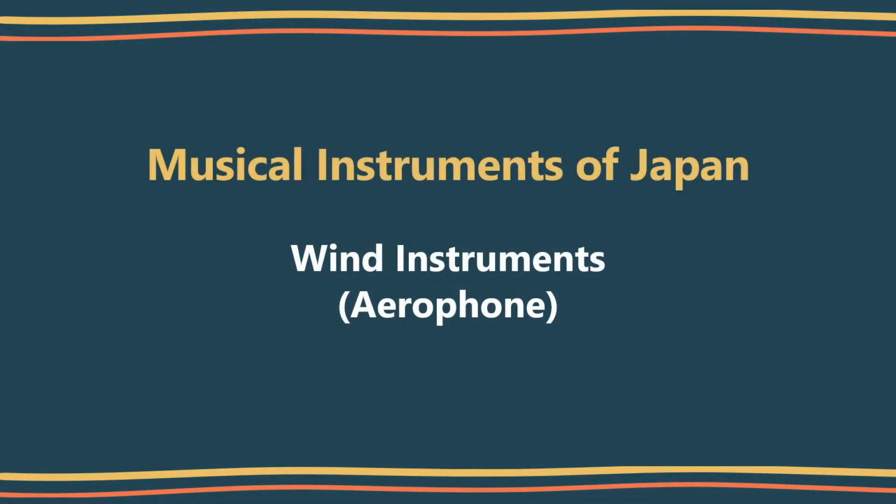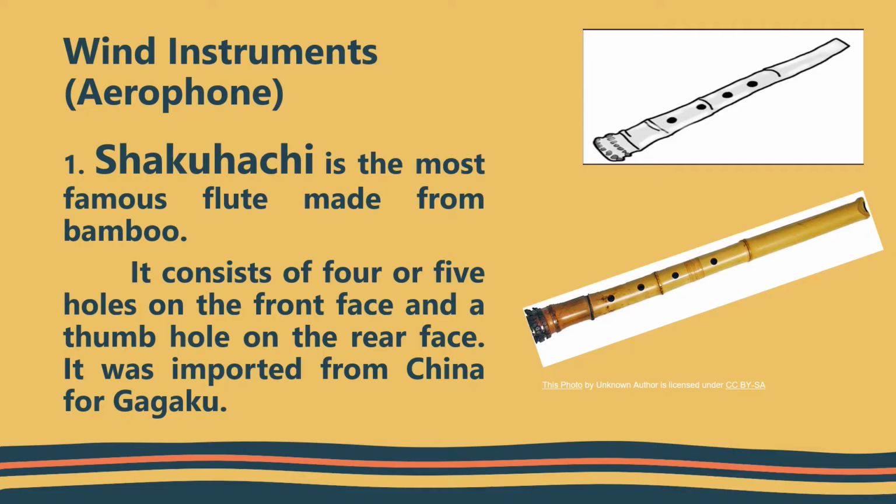Musical instruments of Japan, wind instruments or the aerophone. Shakuhachi. Shakuhachi is the most famous flute made from bamboo. It consists of 4 or 5 holes in the front face and a thumb hole on the rear face. It was imported from China for gagaku.